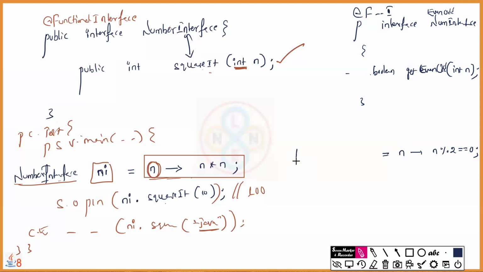What's the function interface name? Even odd number interface. I'll take the reference EO. Then how to use this? System.out.println, EO dot call the method getEvenOdd and give some number, 10. We are going to get true. Then give the number 11. We are going to get false.